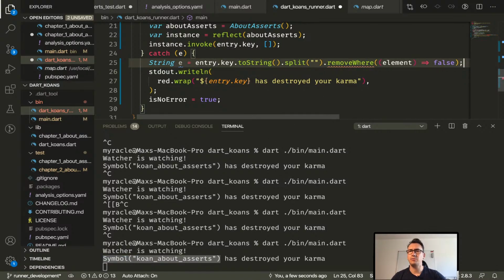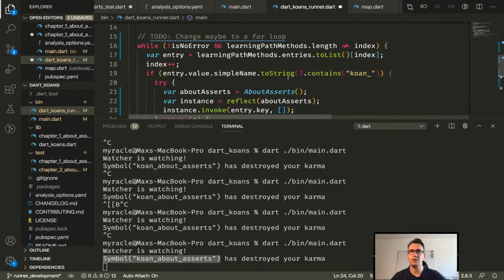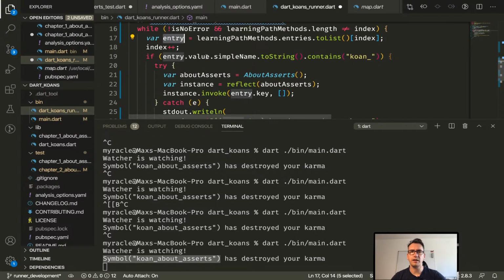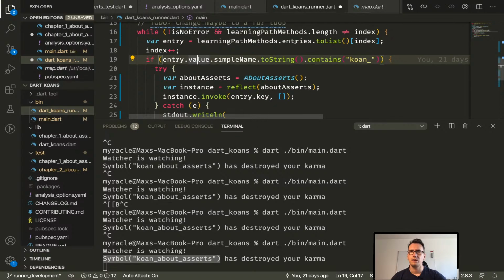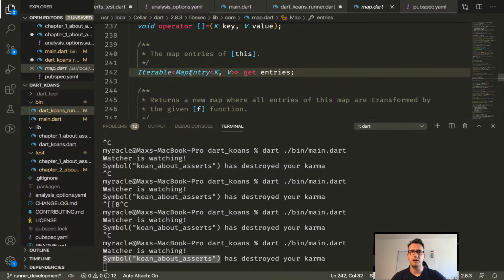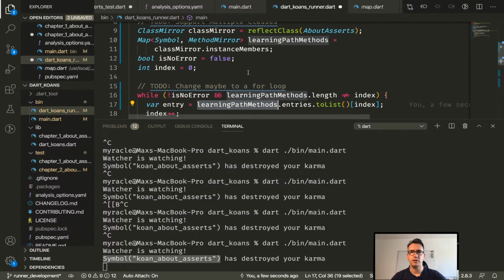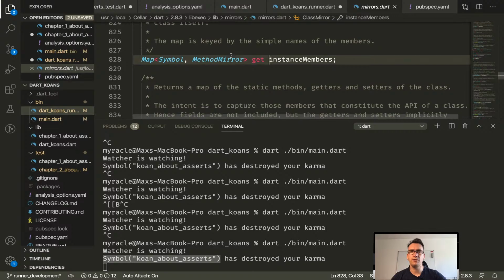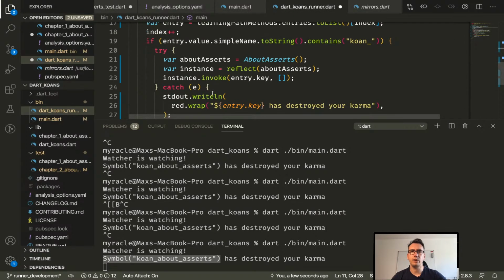But do we really have to be that complicated? It sounds somehow weird. I have the name already. It shouldn't be too hard, or not? If I get the entry.value, we get also these entries, they are kv, of course. Where do we get them? Up here, and this comes from a symbol to method mirror. Okay, and both of them cannot get me an easy name. That sounds weird.